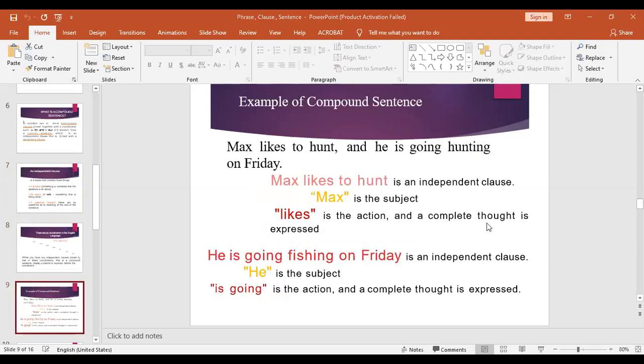All right, so I think Sharafat asked me if I could give some examples of compound sentences. So you can see on the screen, there is one example. Max likes to hunt and he is going hunting on Friday. So just look at this sentence. Max likes to hunt is an independent clause.